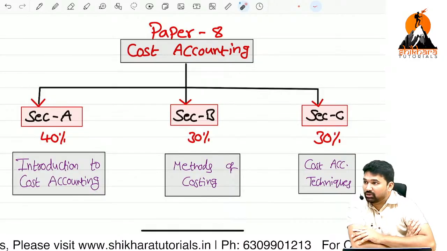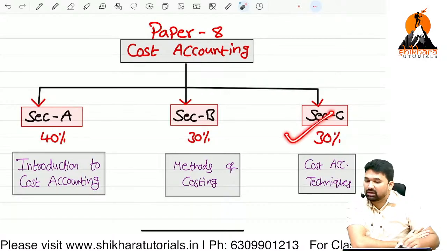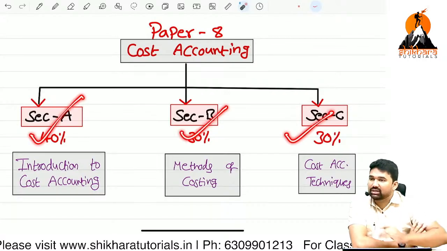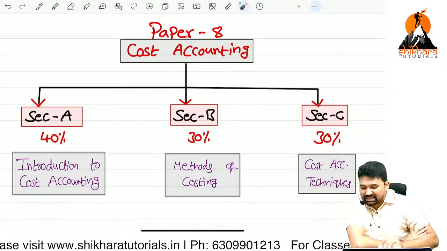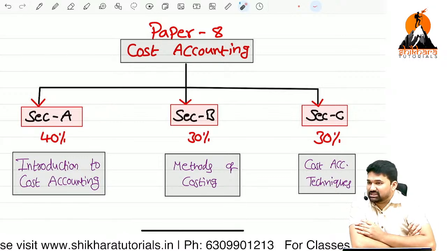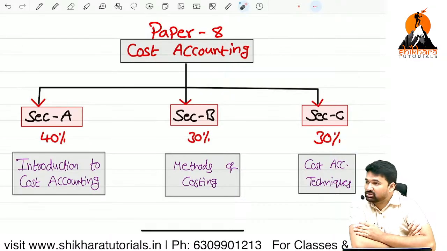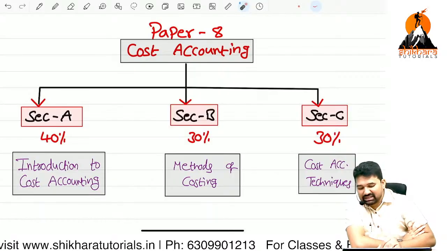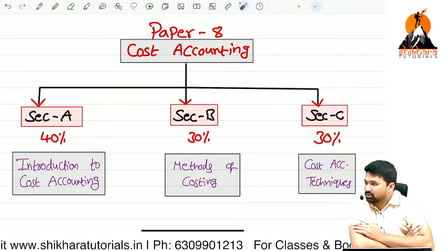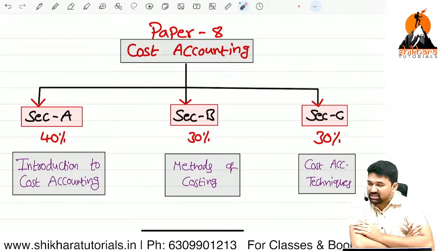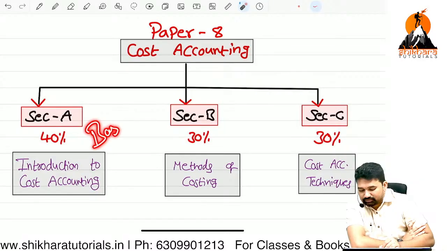How are we going to complete our syllabus? First of all, will we discuss section C, or section A or B? The teaching order for paper number 8 will be section A concepts first. And in section A also, we are not going to complete section A 100% in the first phase. We are not going to cover it in a 100% manner. We are going to cover basics.